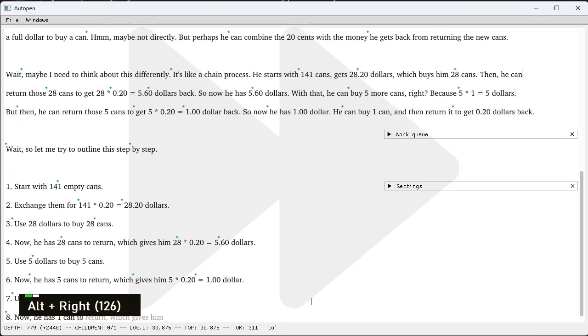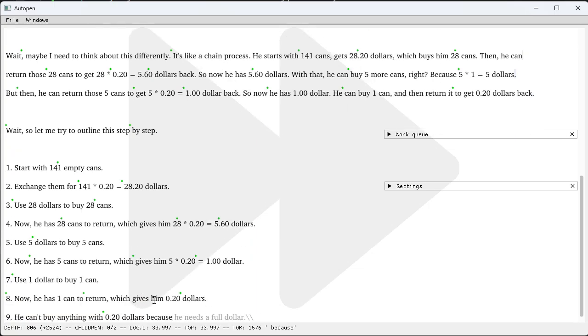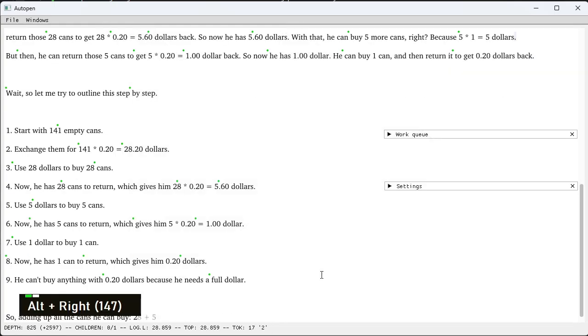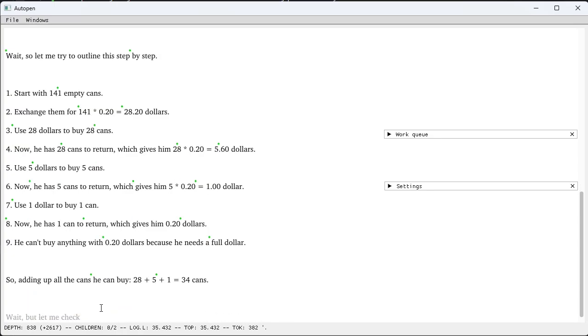Right. He has 20 cents, and he can't buy anything with 20 cents because he needs a full $1. So adding up the cans, he can buy 28 plus 5 plus 1 equals 34 cans, which is not the right answer. So as I already expected earlier, it has lost track of all the cent amounts that it couldn't use at a given step. Here it lost 20, here it lost 60, and here it lost 20 cents. If it had actually kept track of all of those and combined them, it should have been able to buy another can. But it did not realize that.